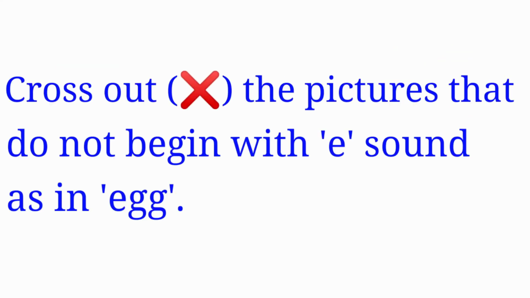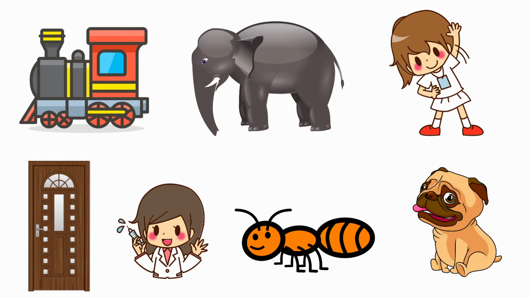Next one, cross out the pictures that do not begin with E sound, as in egg. The sound of the letter E is A. And they have given engine, elephant, exercise, door, doctor, ant and dog. Here we are going to cross out the picture that does not begin with the sound